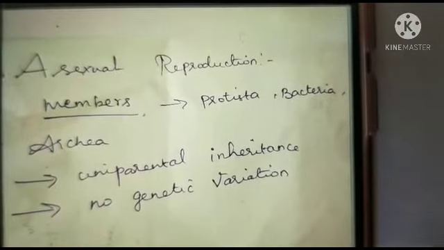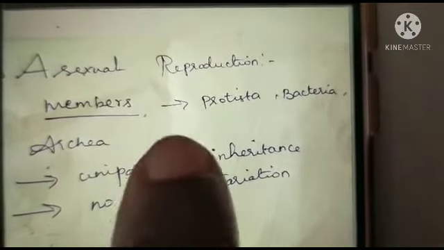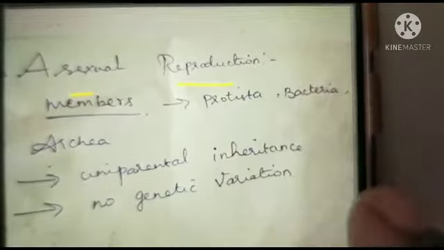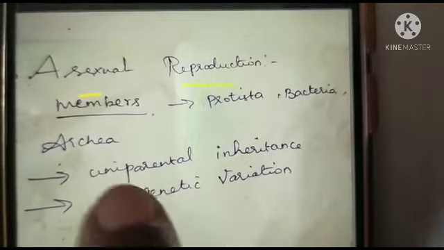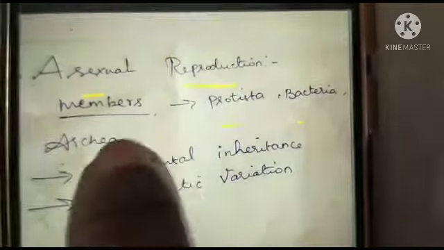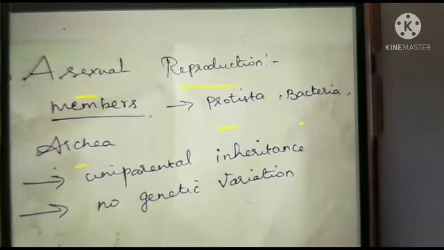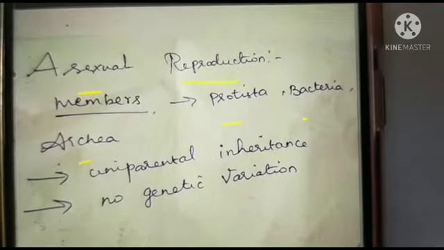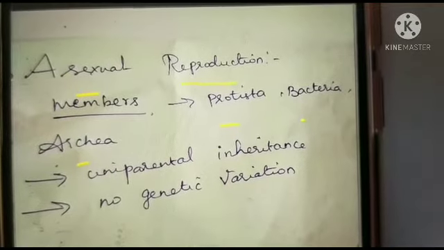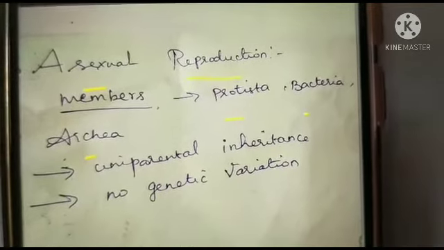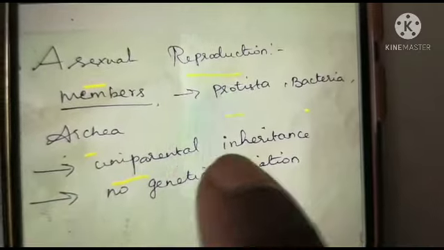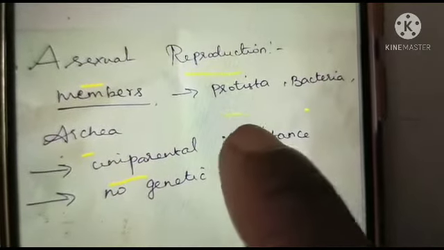Next, we are going to study in detail about asexual reproduction. Various kinds of organisms like protista, bacteria, archaea, even some of the multicellular organisms also involve asexual reproduction. In asexual reproduction, the progeny exhibits the uniparental inheritance.